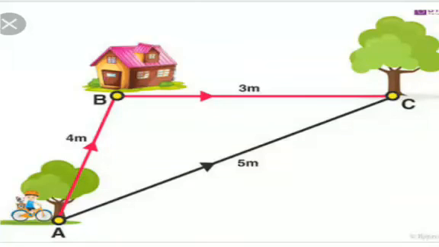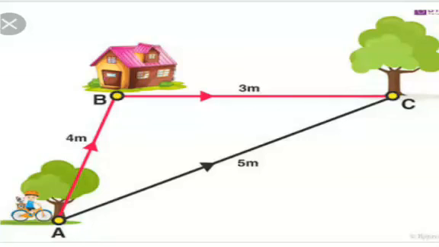The boy is now finally at the position C. Initially he was at A and finally he is at C. So how much has the boy been displaced from his initial position? For that we have to take the shortest distance from the initial to the final position. The shortest distance, you can see with the black line drawn, is 5 meters.